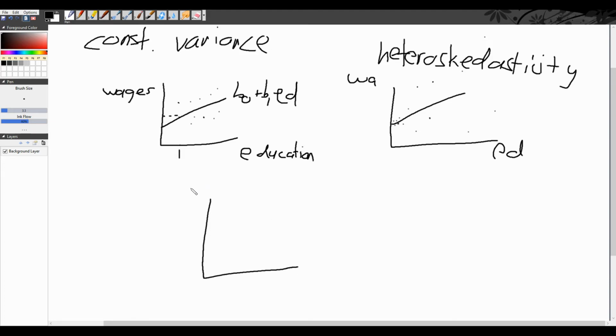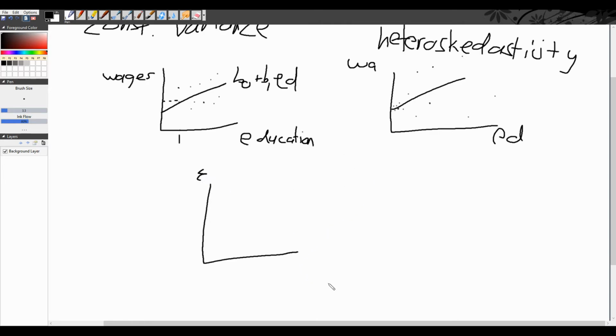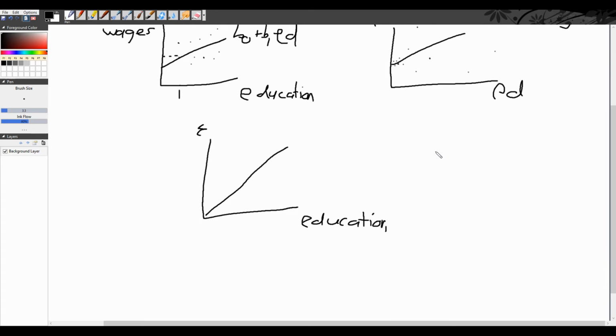Just quickly, another way to graph this is commonly as such. What we do is we graph the error term, say epsilon, against our x-axis, education. And we don't want to see a line like this. We don't want to see an increase. We don't want to see a relationship between epsilon and education, because this implies that as education increases, epsilon increases. That's a violation of our BLUE assumptions.